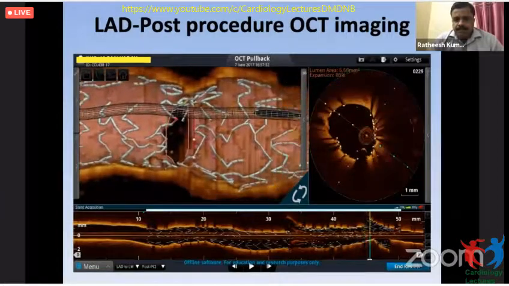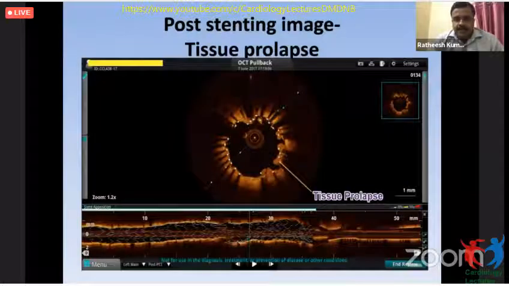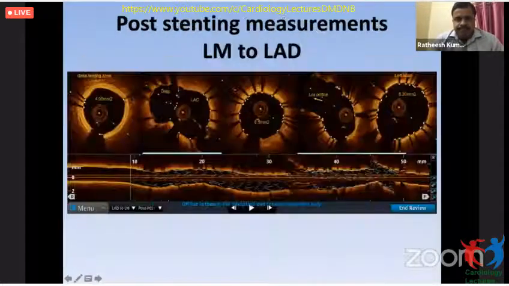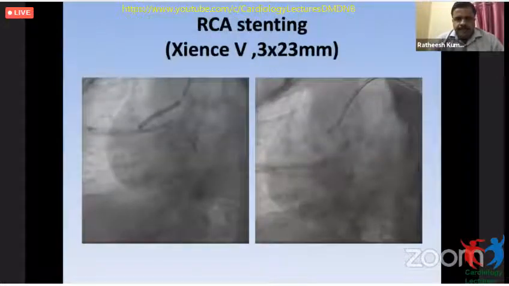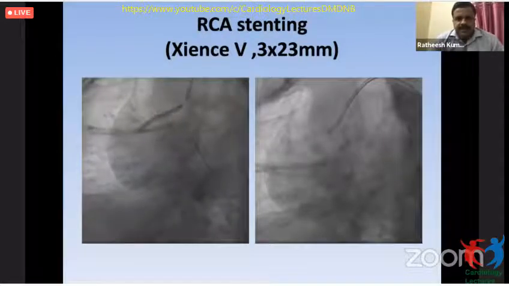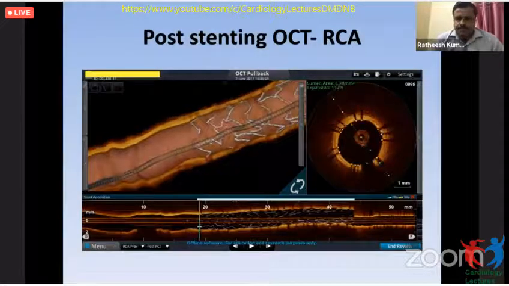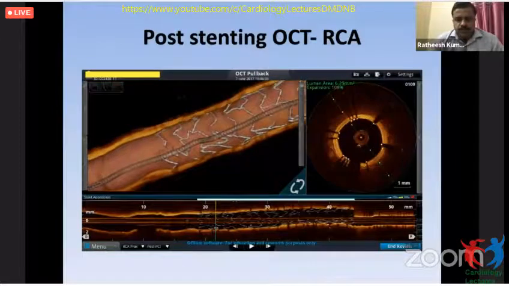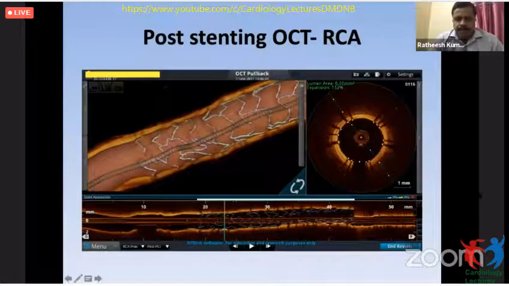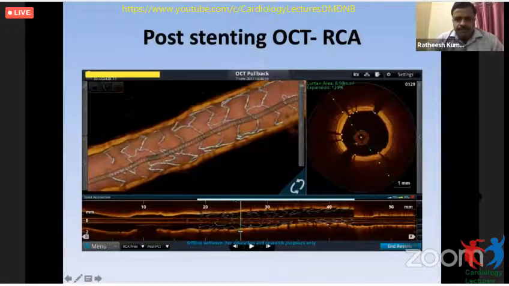The bifurcation. This was the tissue prolapsing, and this was the area which was acceptable. And RCA was stented in the next sitting. This is the imaging, which showed a well-apposed stent without any major complications, and the parameters were acceptable.